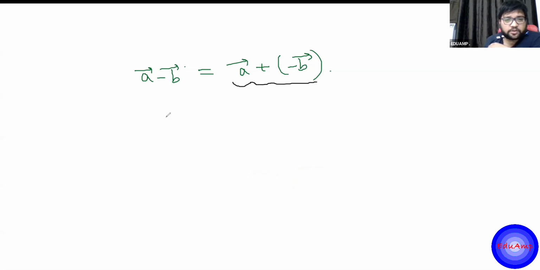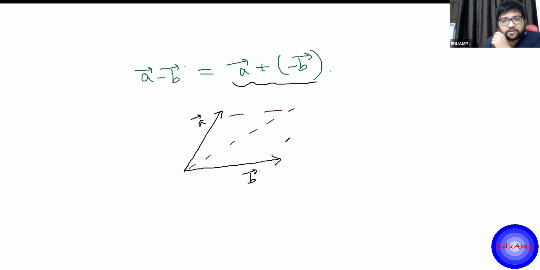So let's say this is A vector and this is B vector. We can use the parallelogram law and the formula to find the resultant, that this is A plus B. What is A minus B? Simply first make the minus B vector.